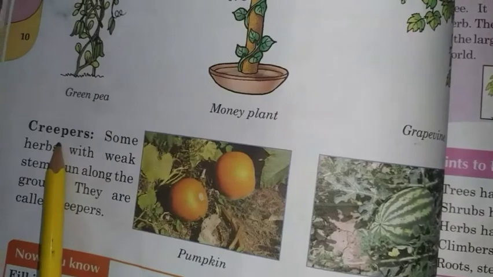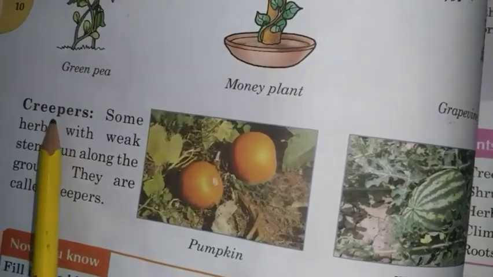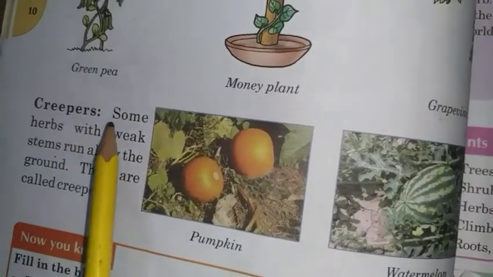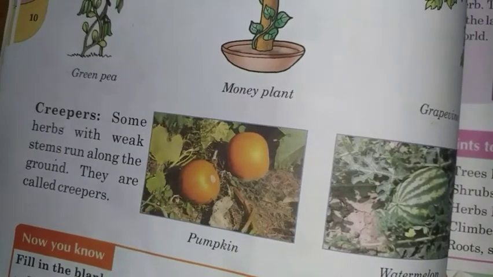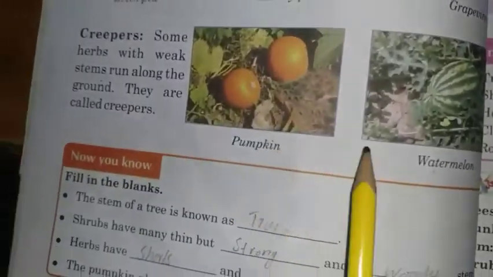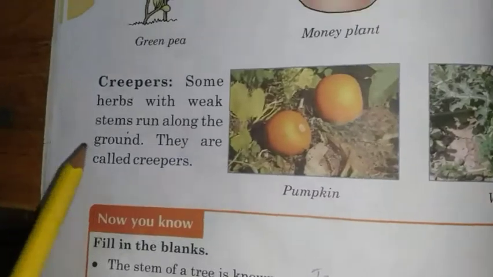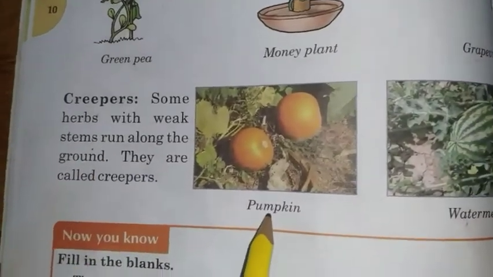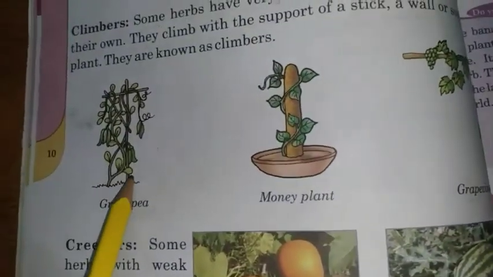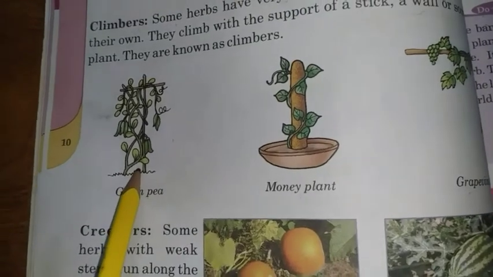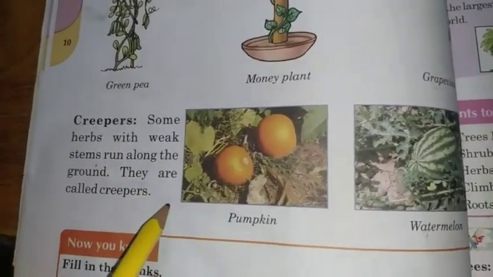Next is creepers. What are creepers? Creepers are plants which grow along the ground, just like the pumpkin plant and watermelon. These are herbs. These plants grow along the ground. Climbers need support to grow, and creepers run along the ground.